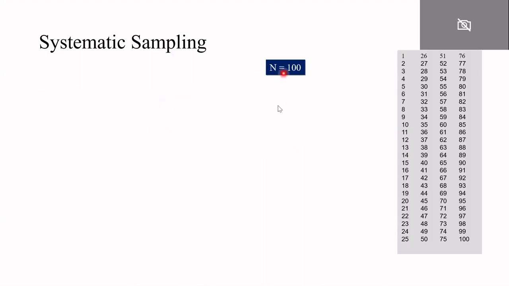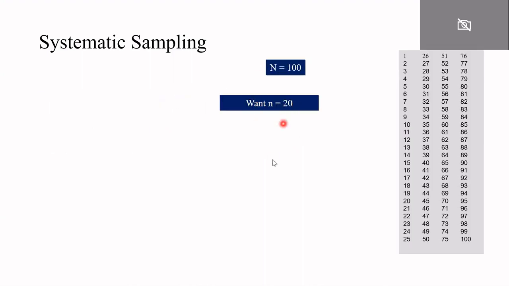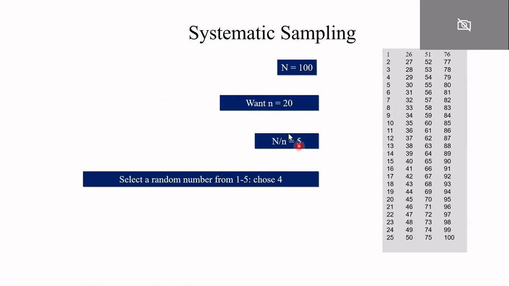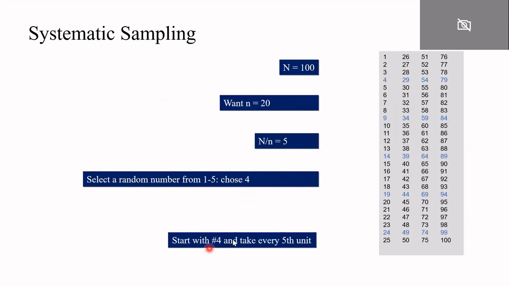For example, N is equal to 100 and small n is equal to 20, so N upon n is equal to 5. You will choose one number between 1 to 5. Let's say you choose 4, and then every fifth number will be selected. So the fifth number is 9, then 14, then 19, and similarly you can select the rest. So in the sample there will be the fourth respondent, ninth respondent, 14th, 19th, 24th, and so on up to the 99th respondent.